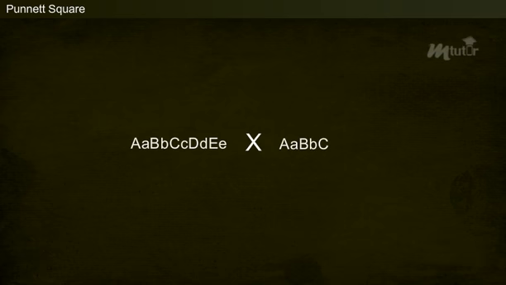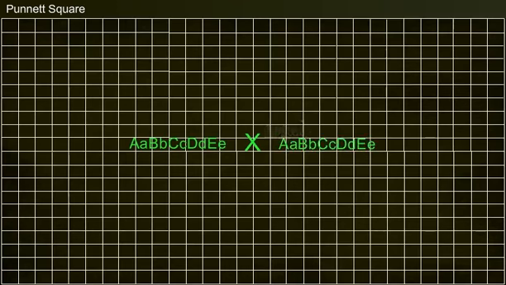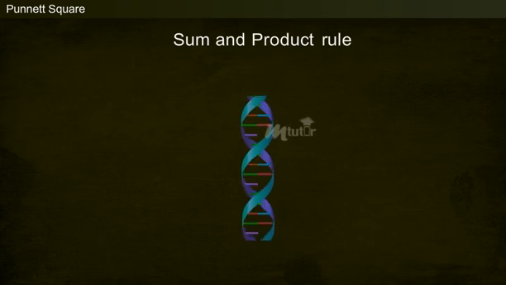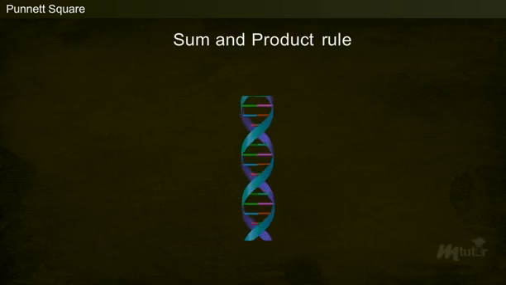For example, when we have to cross A small a, B small b, C small c, D small d, E small e, and A small a, B small b, C small c, D small d, E small e, we have to use a Punnett square with 1024 boxes, which is practically impossible. Thus, the sum and product rule techniques are more preferable in genetics when using large phenotype or genotype data sets.